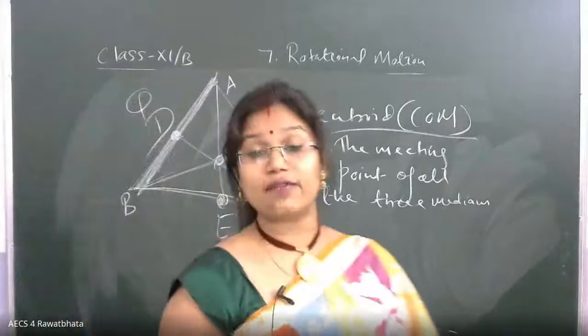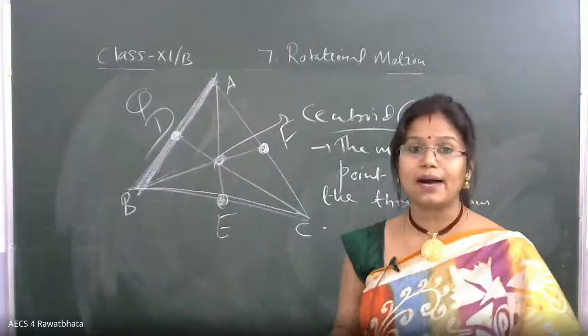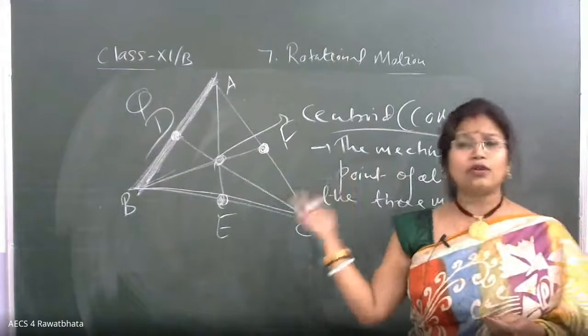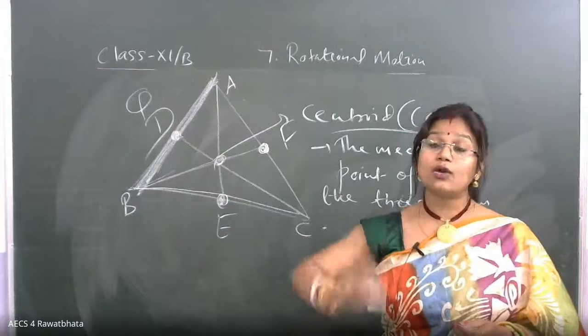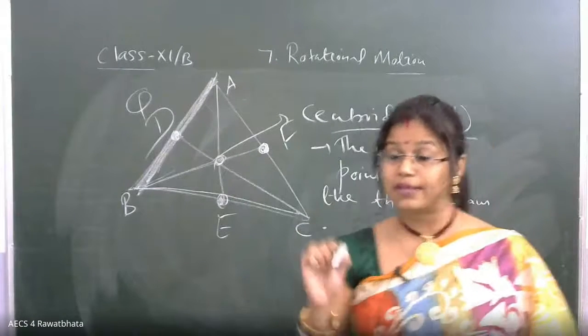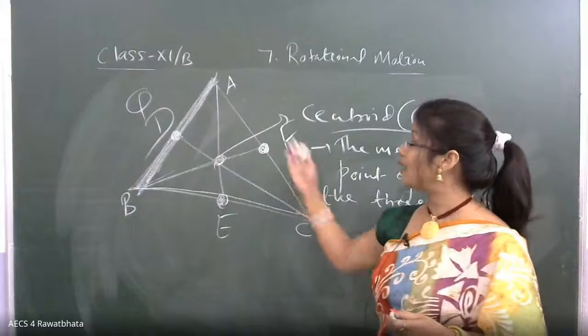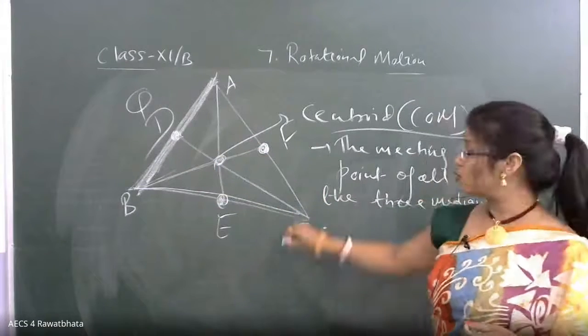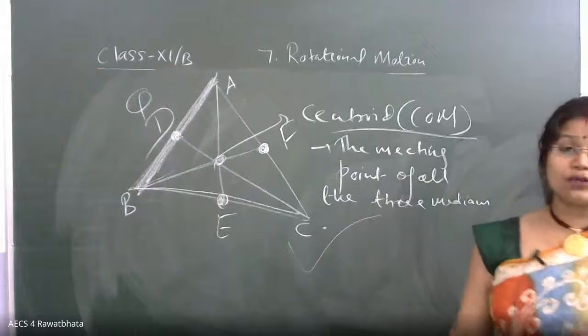So these questions are very important for your 2 marks and 3 marks, dear. And at that time you have to write it down. Suppose there are no values given to you, then only your statement, your language part, plays an important role. You have to explain the terms, dear: why centroid, how we are getting the midpoint, all that part is important. So this question is over now. Let us go for the next question.